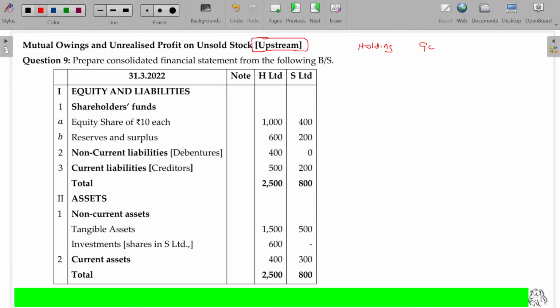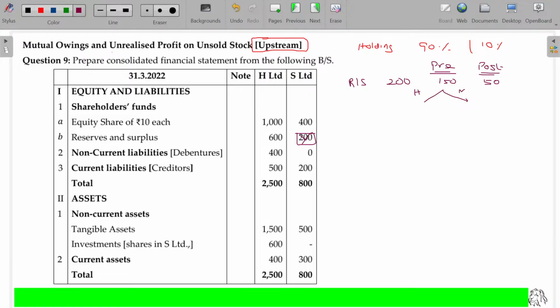So holding status: 90% and 10%. Reserve and surplus 200, pre 150, post 50.